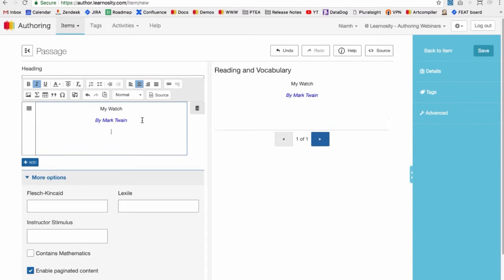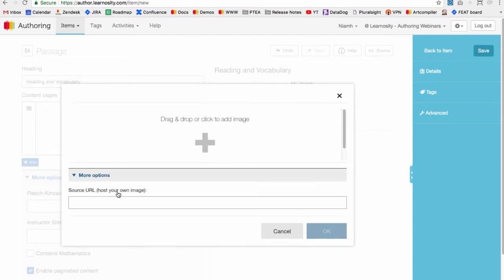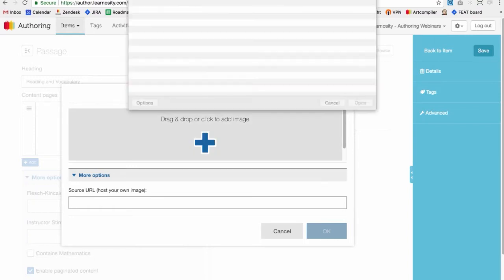Then I'm going to go to a new line, and again in the text toolbar we have an option to upload an image. So I'm just going to upload an image just to show you how it's done. So click on the image icon, you'll get a pop-up box here. So you can upload an image from your own machine, or you can paste in an image in this more options field if you have it hosted elsewhere online. So I'm just going to add an image from my computer.